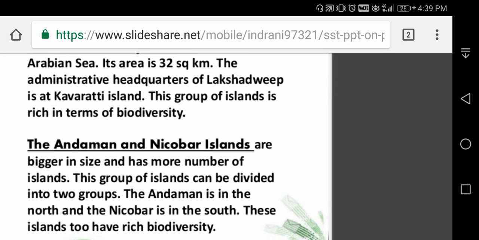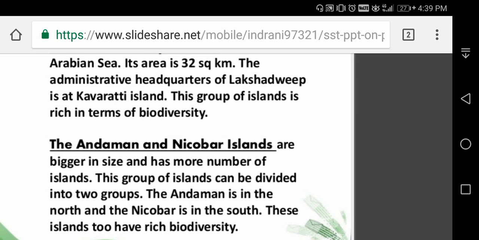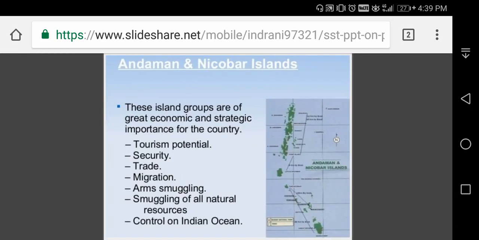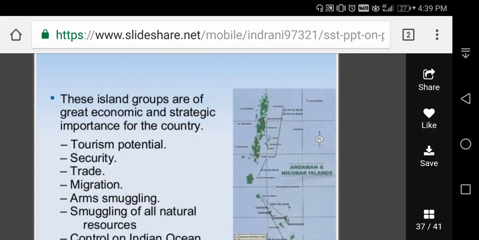Then on the east side, the Andaman and Nicobar Islands are bigger in size and have a larger number of islands. This group of islands can be divided into 2 groups. The Andaman is in the north and Nicobar is in the south. These islands too have rich biodiversity.